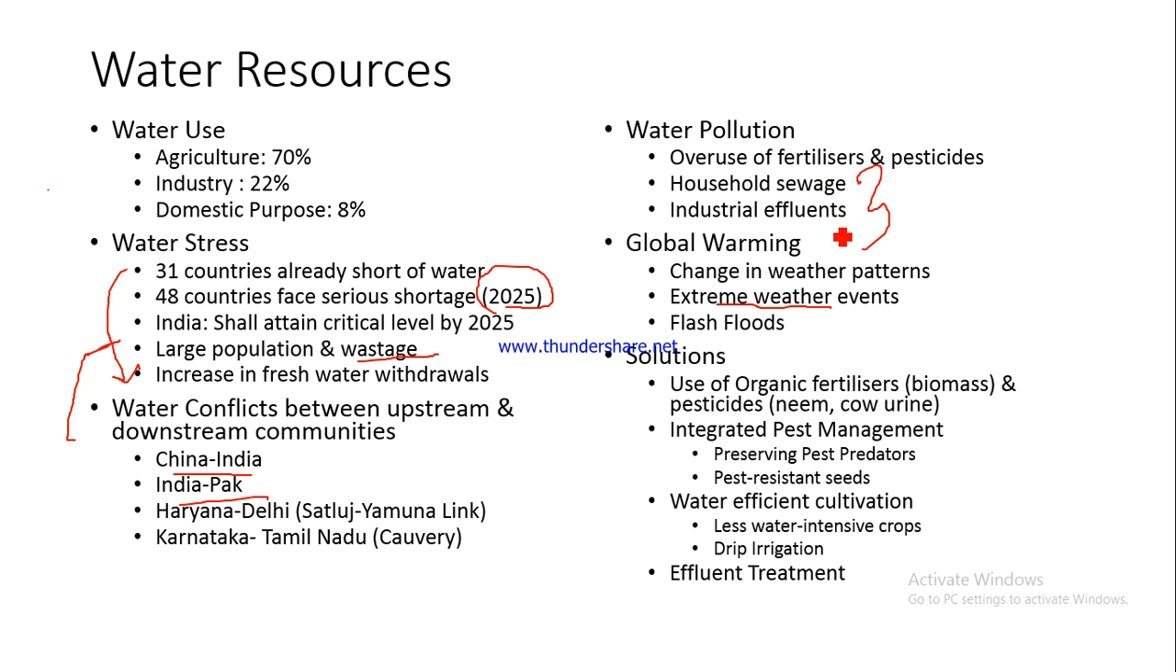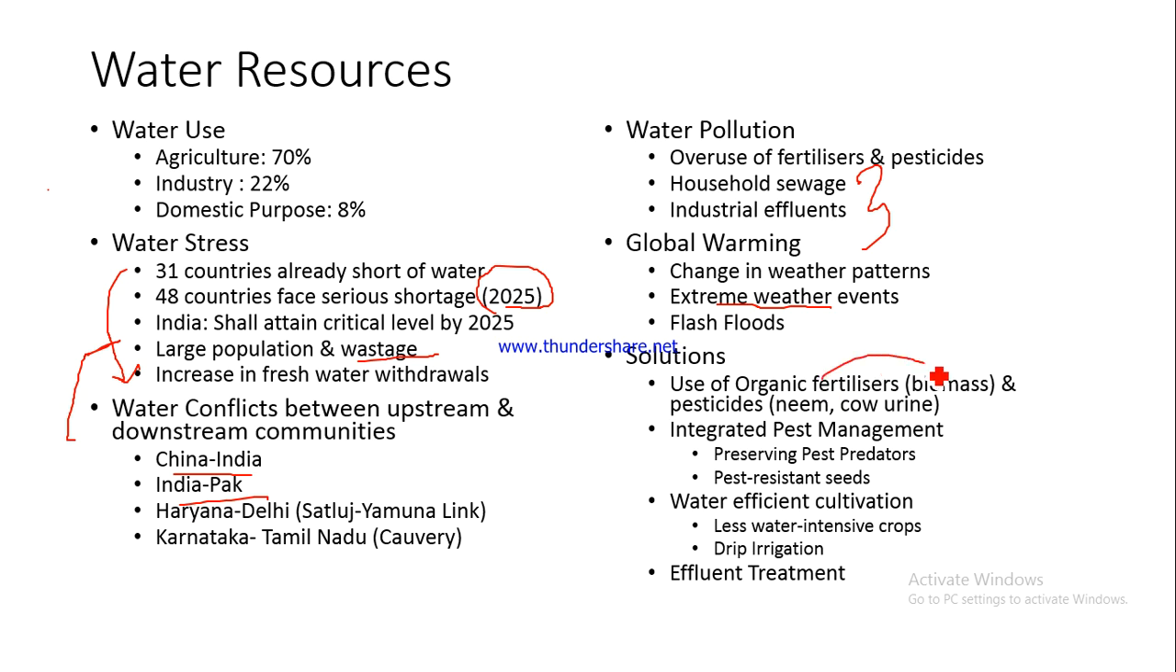Again, in organic fertilizers, the level of productivity is a little less than the chemical fertilizers. However, if you can use organic fertilizers and reduce, I'm not saying eliminate the use of chemical fertilizers, but just reduce your use of chemical fertilizers, that will help prevent pollution of the water resources.